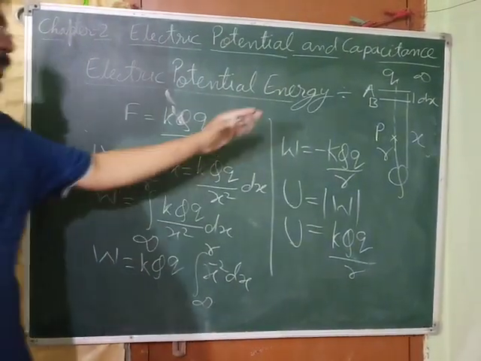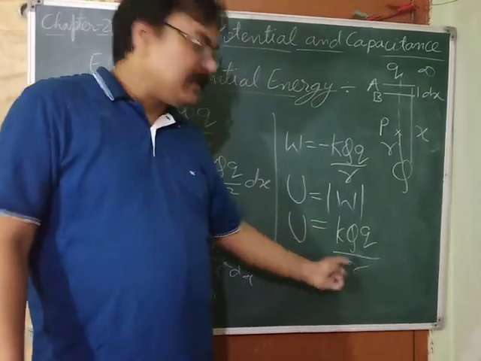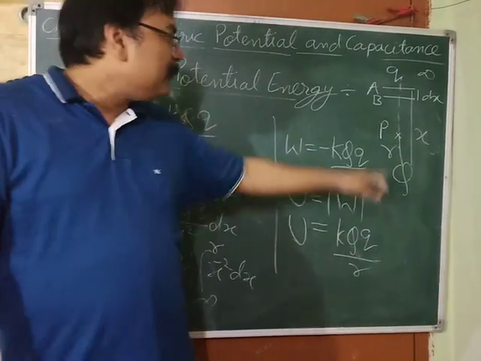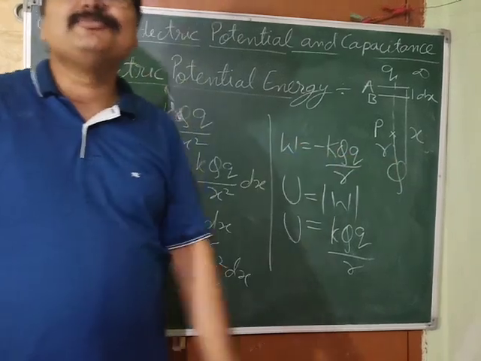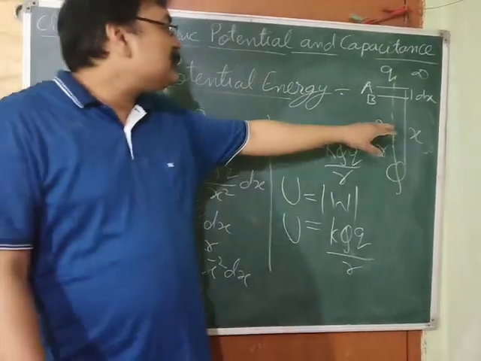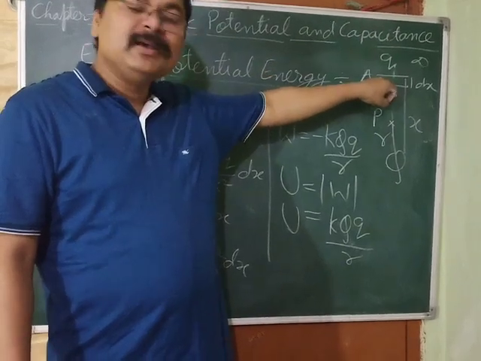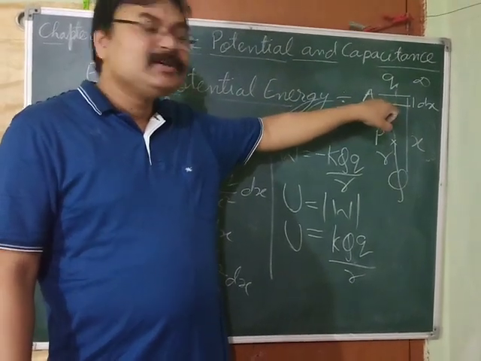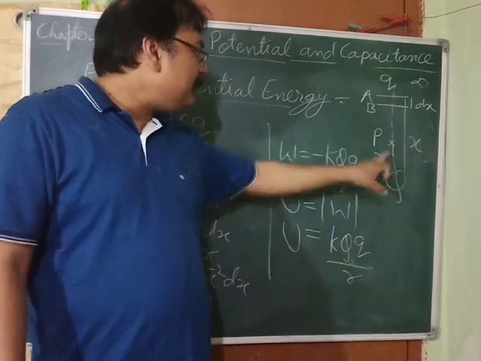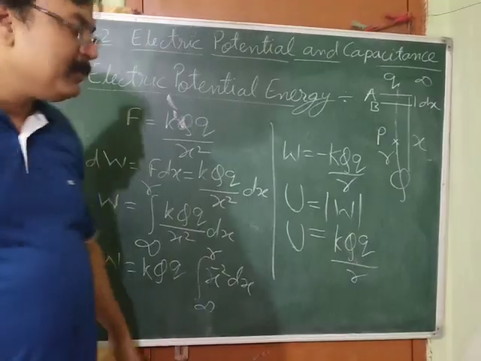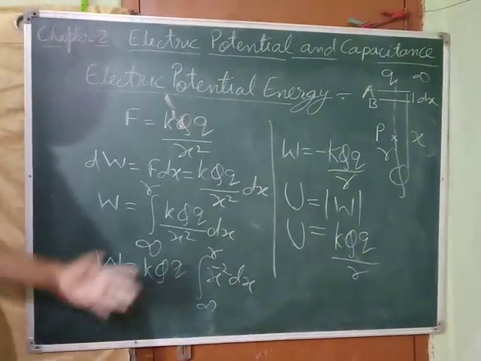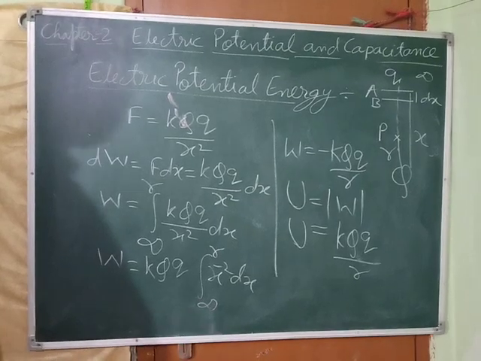If you reach nearer, then r will be less and the potential energy will be more. Why? Because at nearer points, the potential is also more. And as you take the charge to further points, the potential there is less, so the potential energy also will be less, because r will be greater. So this is the expression for potential energy.